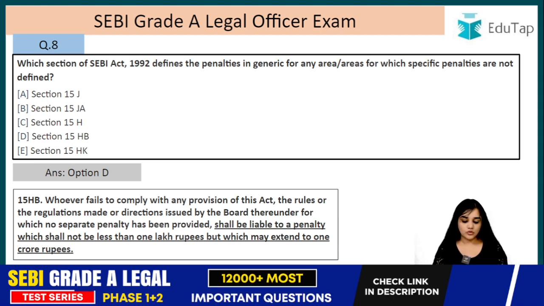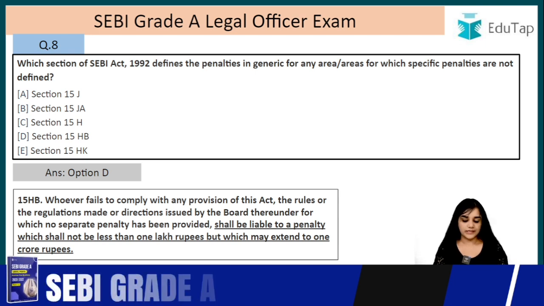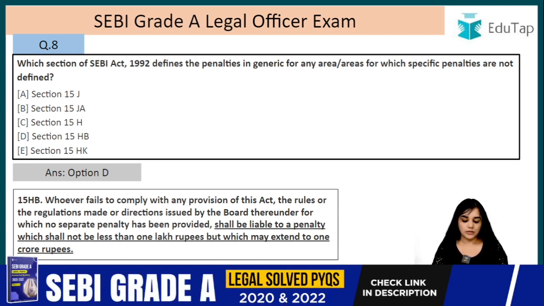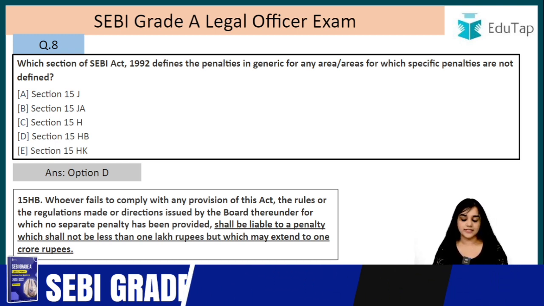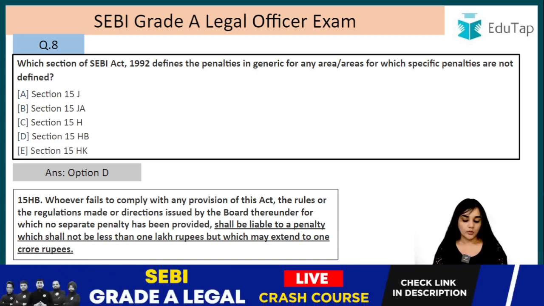Whoever fails to comply with any provisions of this act, the rules or the regulations made or directions issued by the board thereunder, for which no separate penalty has been provided, shall be liable to a penalty which shall not be less than 1 lakh rupees. So it cannot be less than 1 lakh rupees, but which may extend to 1 crore rupees, and the maximum could be 1 crore rupees. Question number 9.